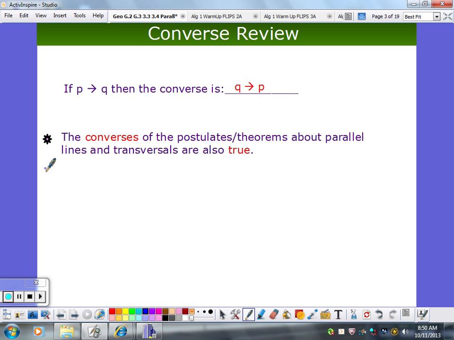Here's another little review. If you have a statement and its converse is true, what do we know about the statement? Well, they will be too. But what do we call a statement whose statement and converse are true? A biconditional. So those things we learned about parallel lines are biconditional. If your lines are parallel, the alternate interior angles are congruent. If the alternate interior angles are congruent, then the lines are parallel. So we're going to be looking at those theorems.